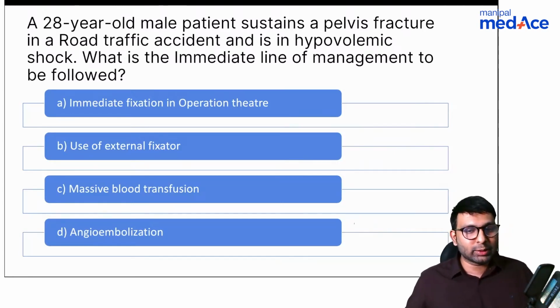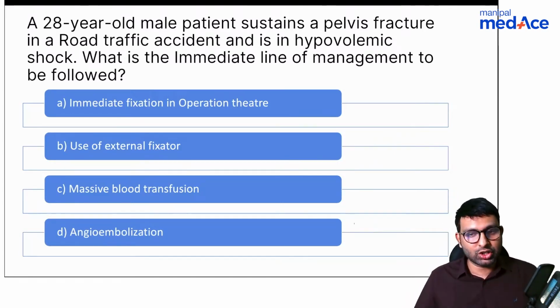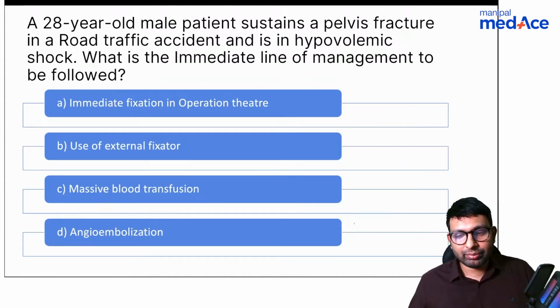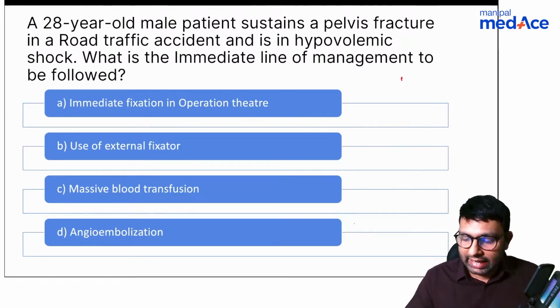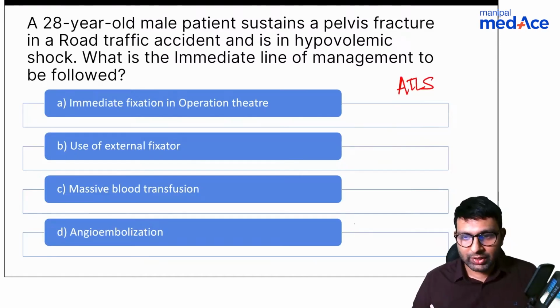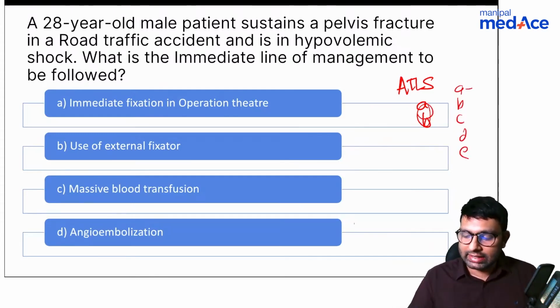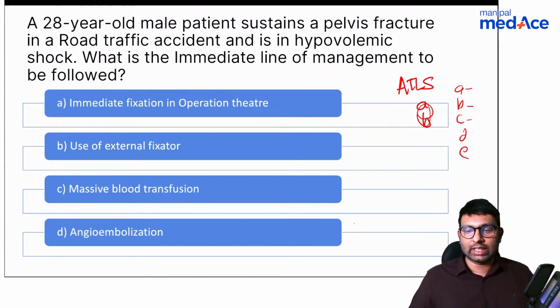ABCD, correct. ABCDE is part of what protocol? Yes, Stardust, you're right. It is ABCDE, which is a primary survey of what kind of protocol? Shabir says it's C again. Balanced resuscitation. Okay. Have you heard of advanced trauma life support? So it is the ATLS protocol that we'll follow in this question. So ATLS protocol has A, B, C, D, and E, where A stands for airway, B stands for breathing. Yes, Shabir, you're right. It's the ATLS protocol. C stands for circulation.